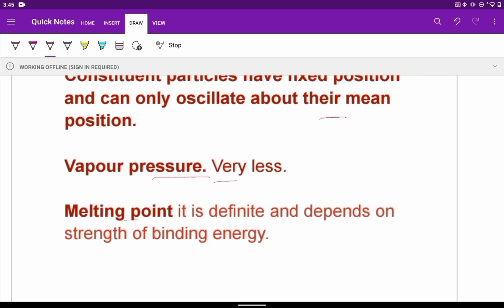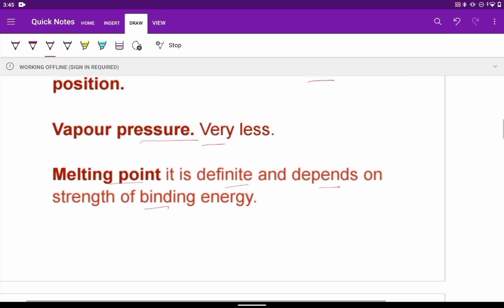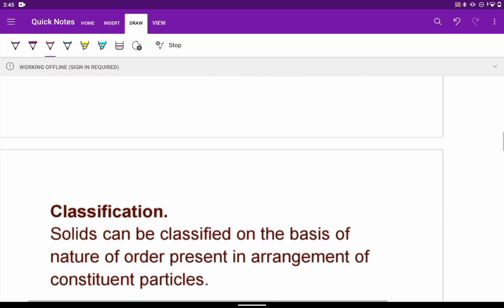If we see the melting point, it is definite. They have a definite melting point. The transition between solid and liquid is very sharp. And this melting point will depend upon the strength of the binding energy, which binds the molecules together.